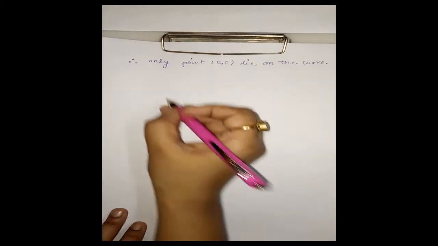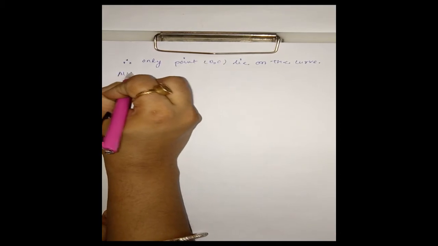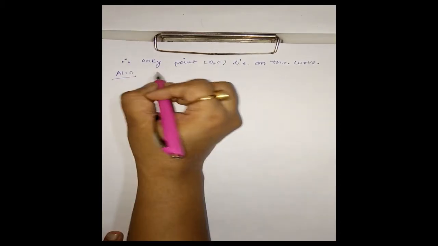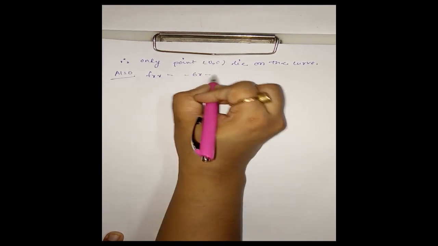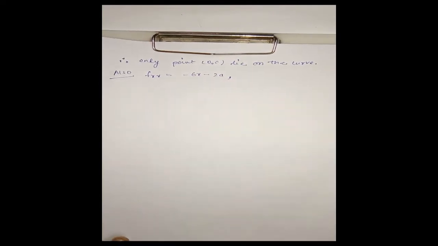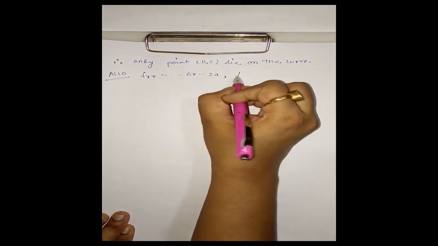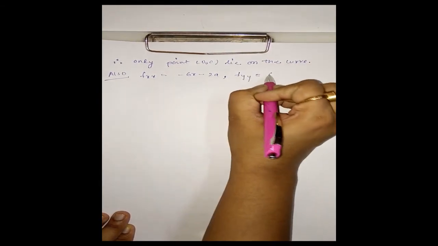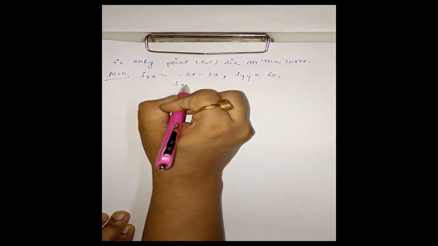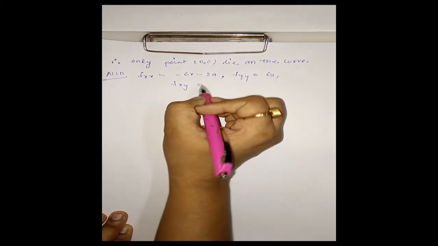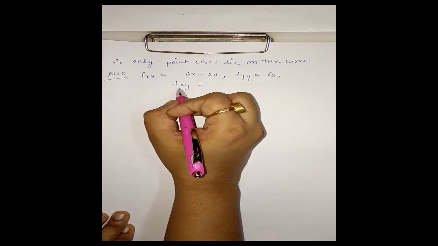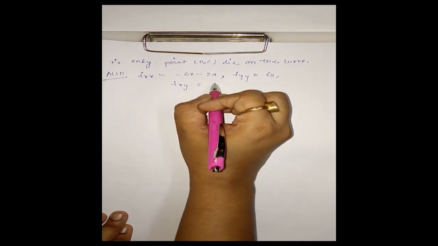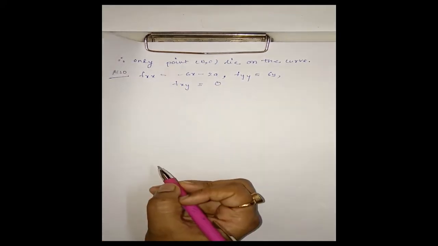Now we will find the second derivatives. fxx is equal to minus 6x minus 2a, again differentiating partially fx with respect to x. In the same way, fyy is equal to 6y, and differentiating partially fx with respect to y, I get fxy to be 0.